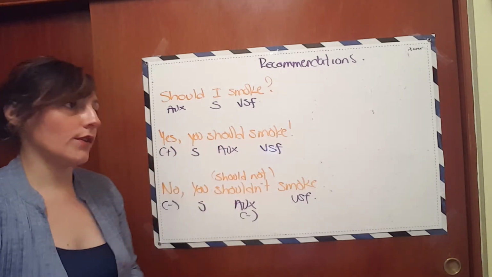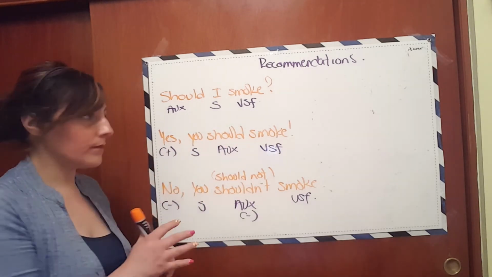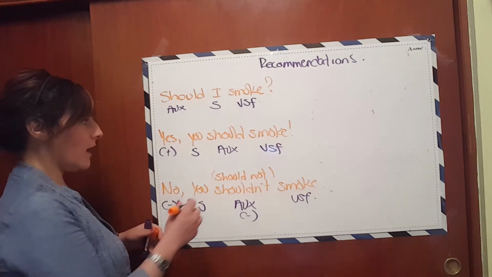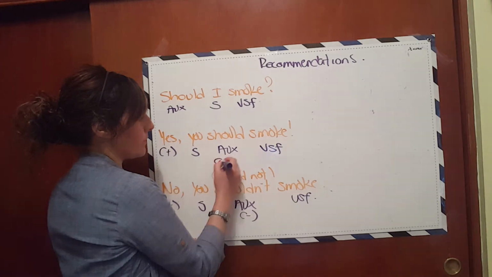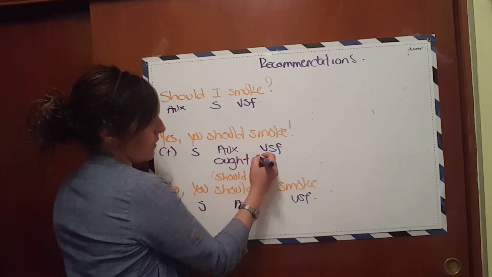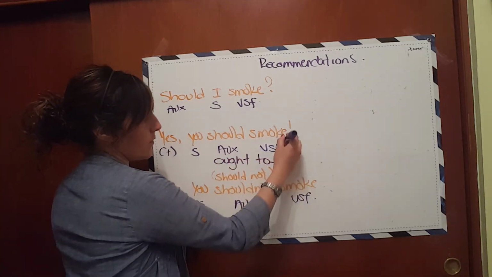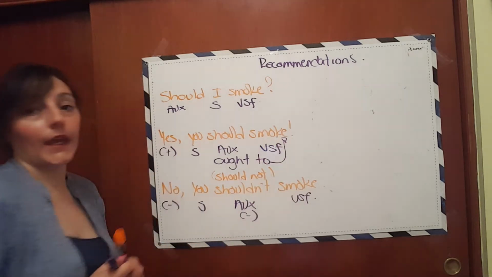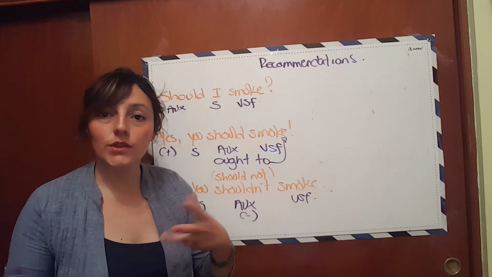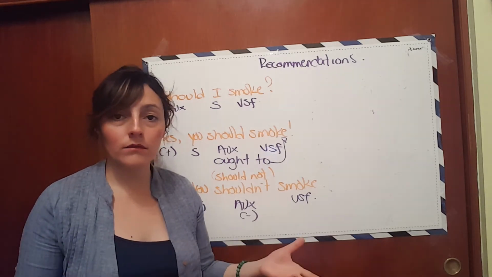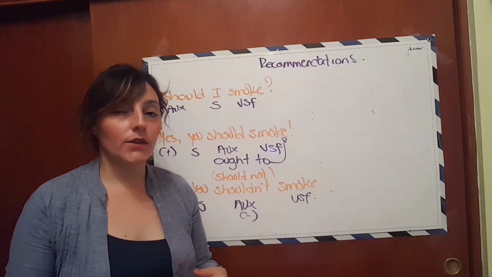We can also use another expression that is the same. You say, yes, you ought to smoke, right? Okay, so ought to is a synonym of should, so it's also very common, and we don't normally use it in negative.